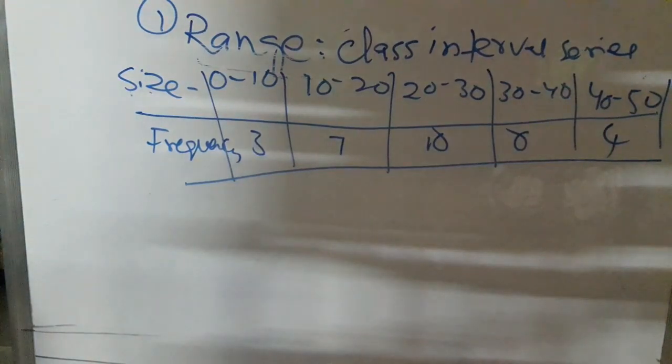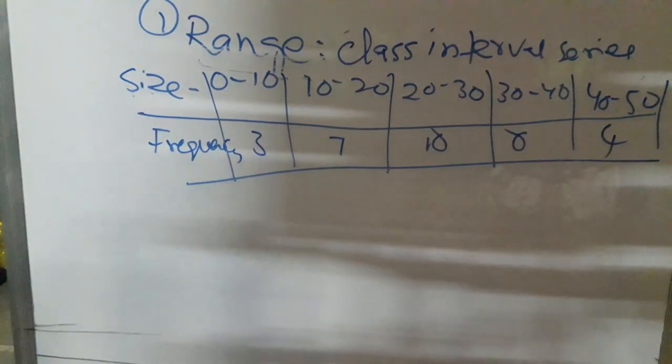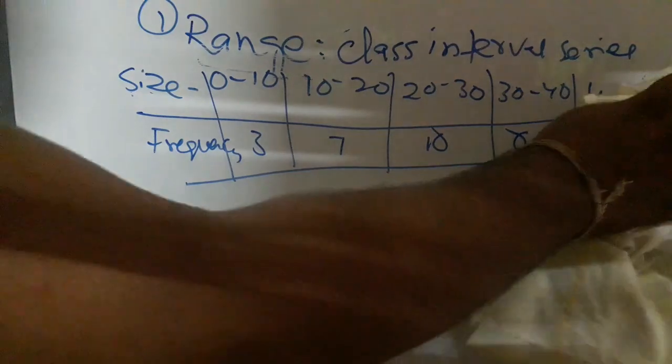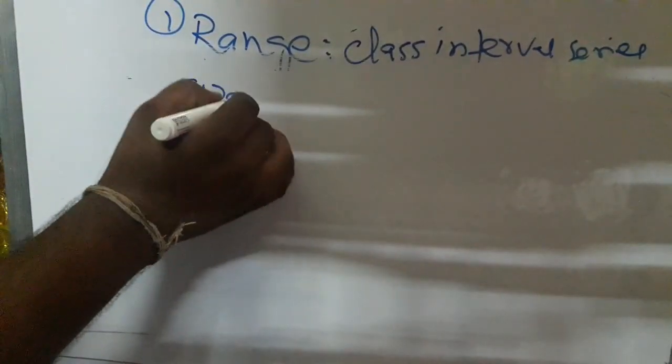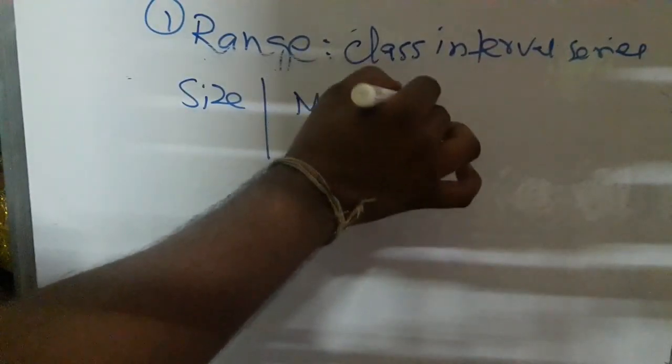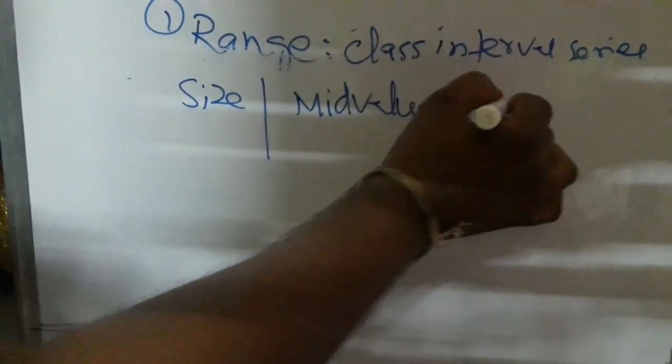First of all we have to take a table. Just note this data. To find the range and coefficient of range for the class interval, we take three columns: size, mid value, and frequency.